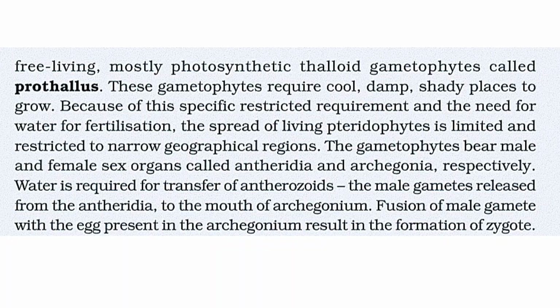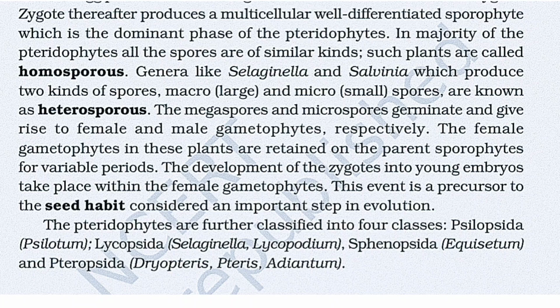Fusion of male gametes with the egg present in the archegonium results in the formation of a zygote. The zygote thereafter produces a multicellular, well-differentiated sporophyte, which is the dominant phase of the pteridophytes. In the majority of pteridophytes, all the spores are of similar kind. Such plants are called homosporous.